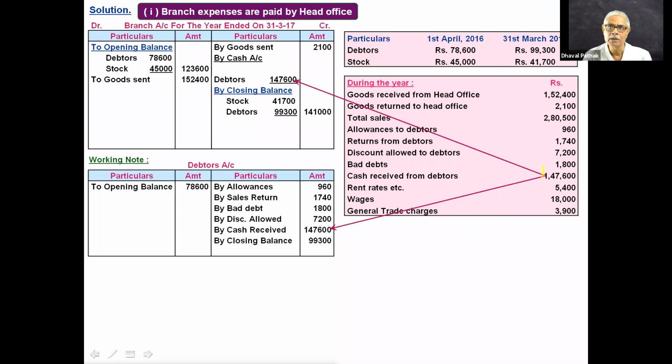Branch and customer. So it will appear in debtors account. But the same cash is presumed to be remitted by branch to HO. Why? Because all expenses of branch are paid by HO. So branch is not required to keep any cash with it, so it has to remit to the HO. Is it clear? Okay.